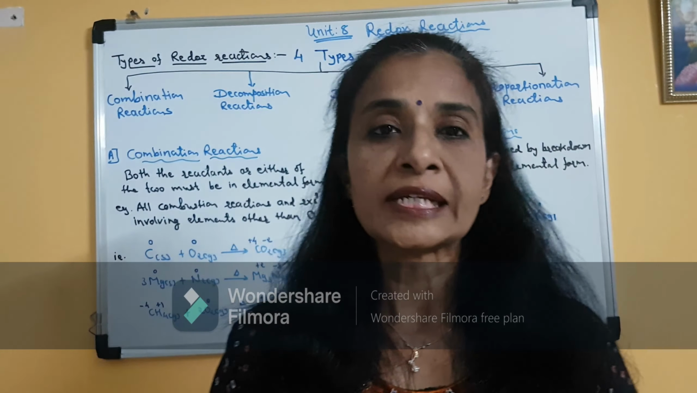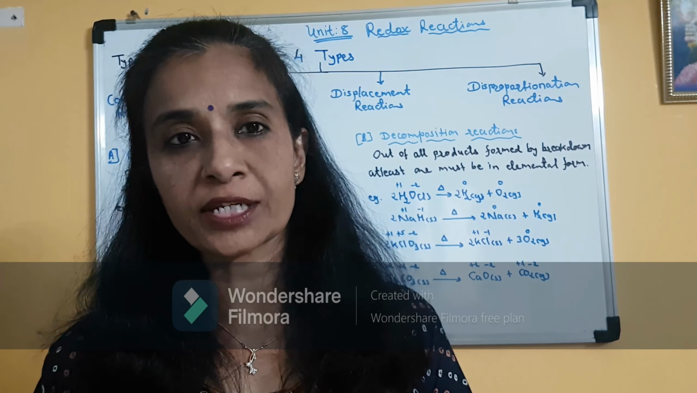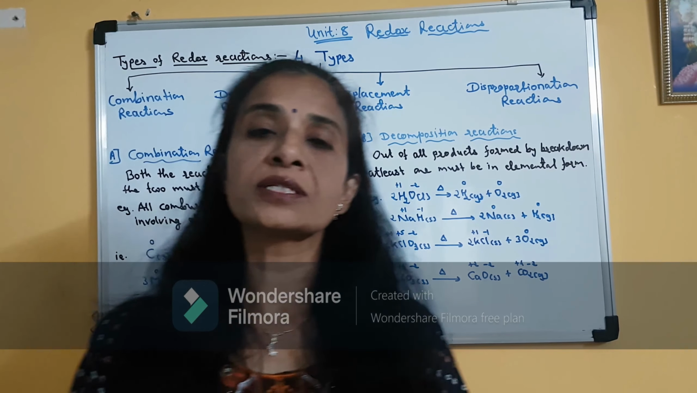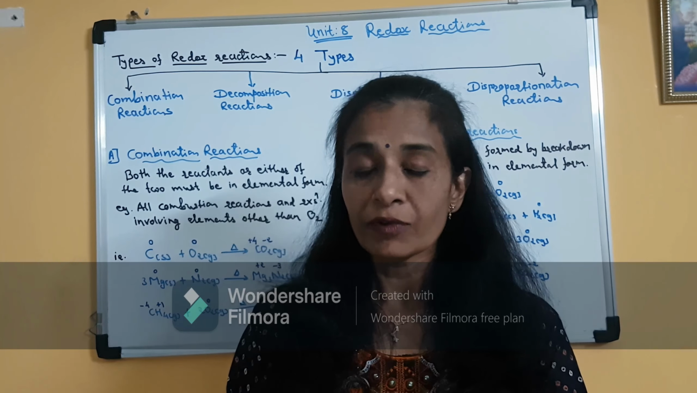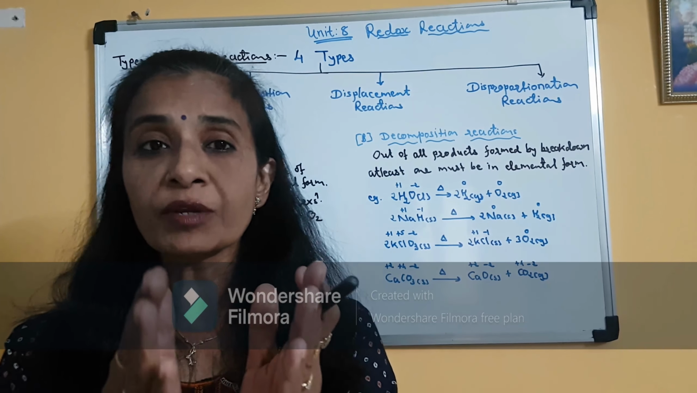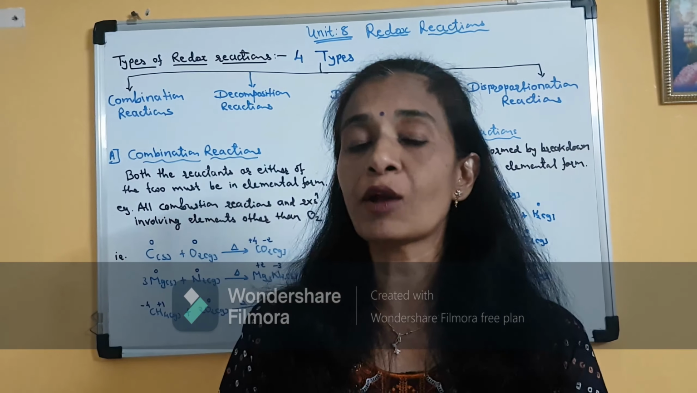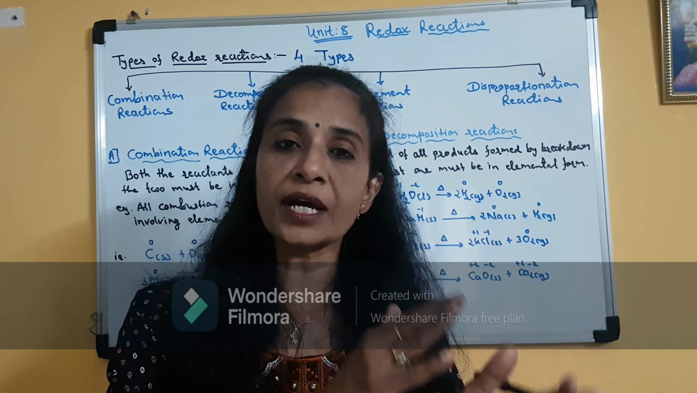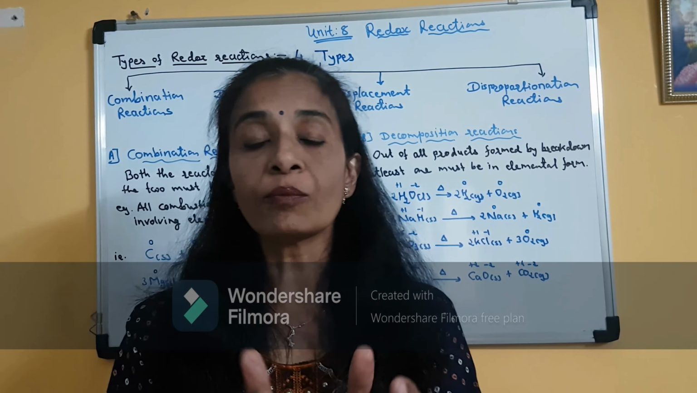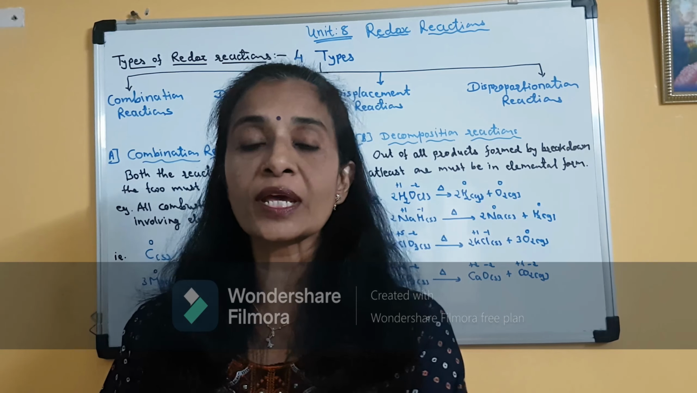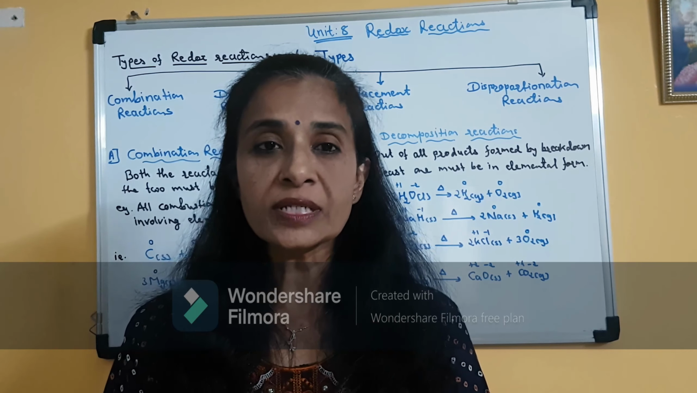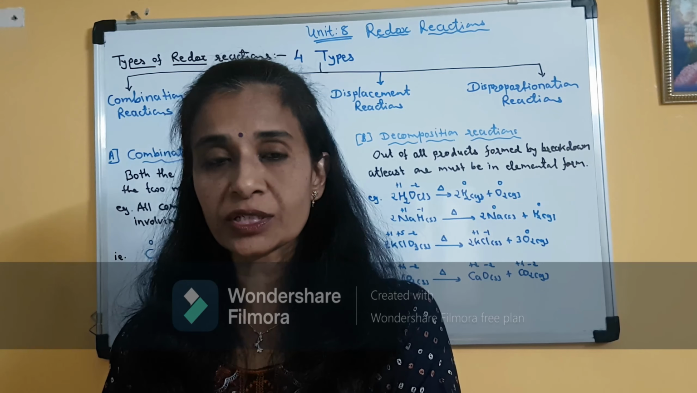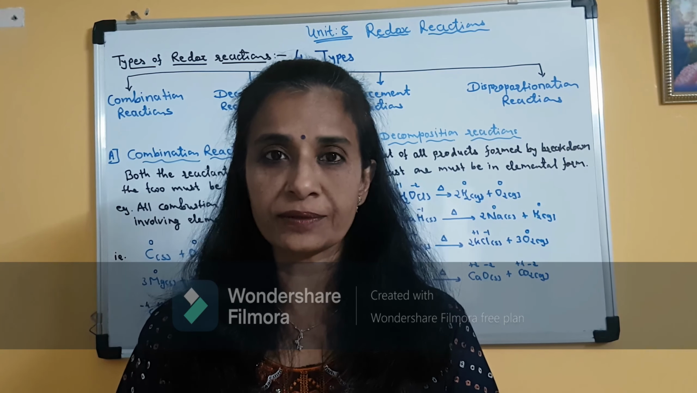Today we will study the types of redox reactions. Now redox reactions are very important reactions in the field of chemistry. First of all, I would like to give you a brief idea about what is meant by redox reaction. The word redox has come from the two words reduction and oxidation. So the combination of these two words is known as redox reaction. It means that the sum of reduction and oxidation half reactions is called a redox reaction.